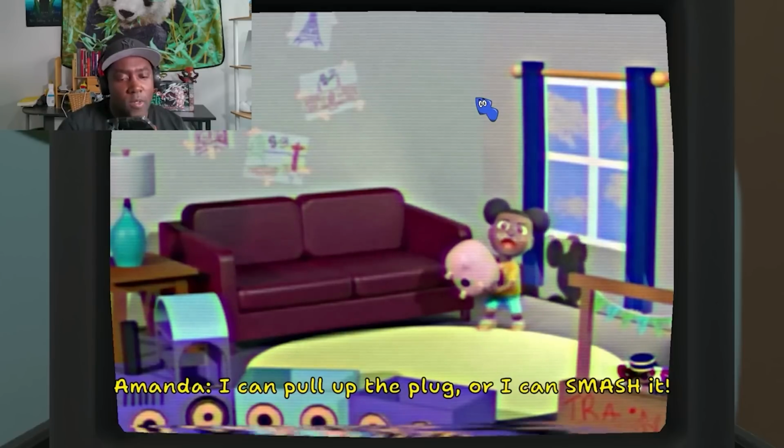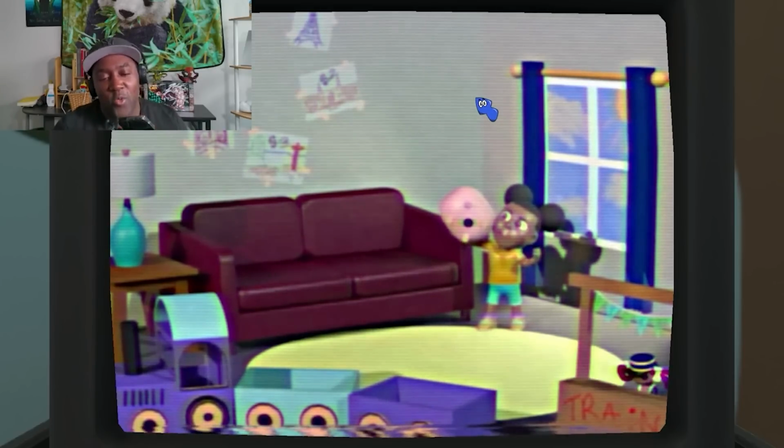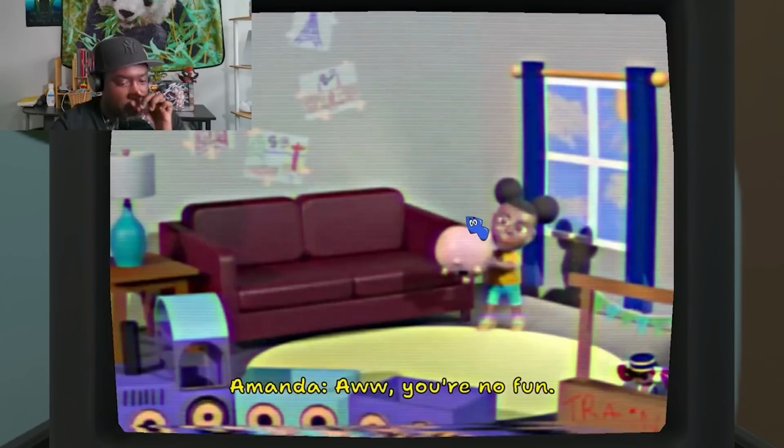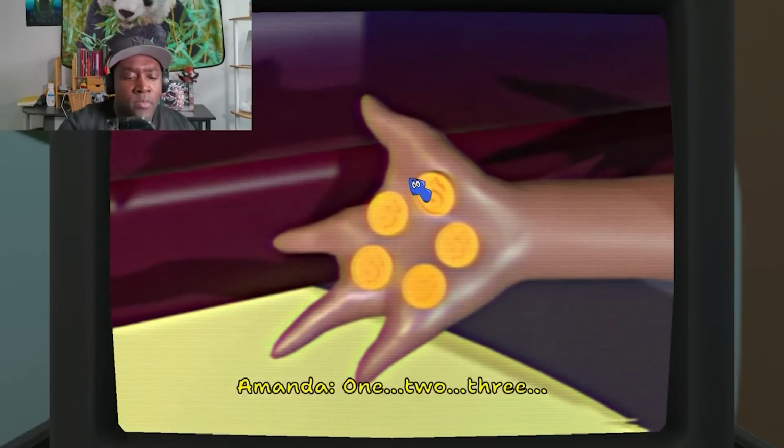But she can also represent adaptability because, as we can see in the demo, she is trying to come up with ways to keep herself sane, even though she knows that she is trapped and has no way out. So in a way, she is definitely adapting the best she can in this weird digital landscape. Next, we have to count some coins so that Amanda can go on her imaginary adventure.